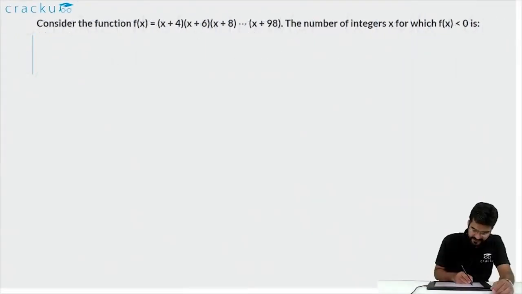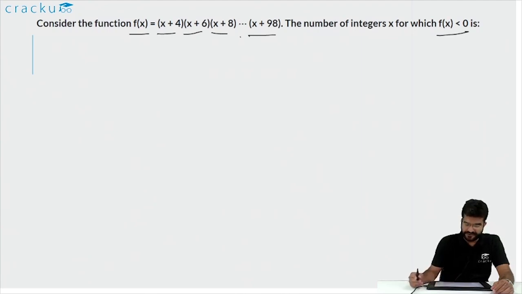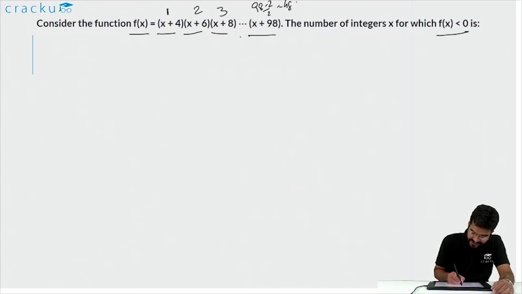In this question, we are given a function f of x, which is equal to (x plus 4) into (x plus 6) into (x plus 8) dot dot dot into (x plus 98), and we are required to find out the number of integers for which f of x is negative. So before we go further, let us first find out the number of terms in the given product. x plus 4 is the first term, x plus 6 is the second term, x plus 8 is the third term, and x plus 98 is (98 minus 2) by 2, which is equal to 48. So x plus 98 is the 48th term. So there are a total of 48 terms in this product.